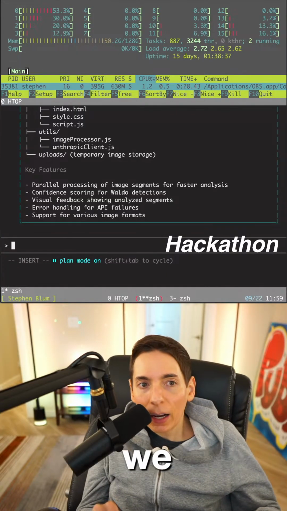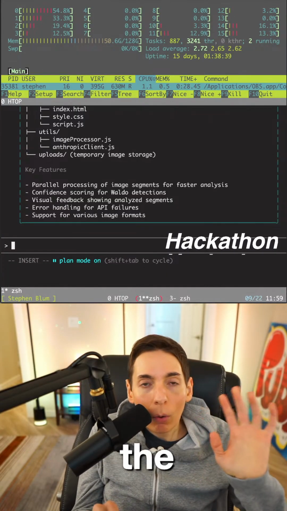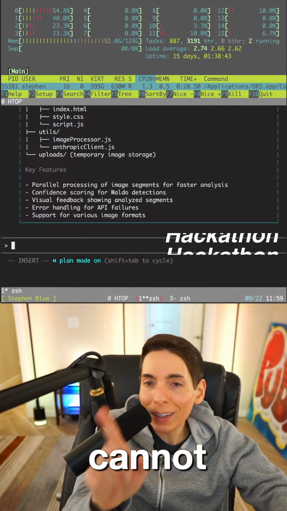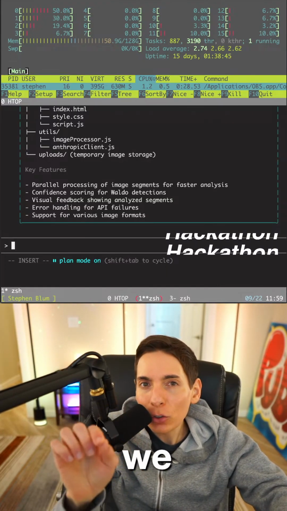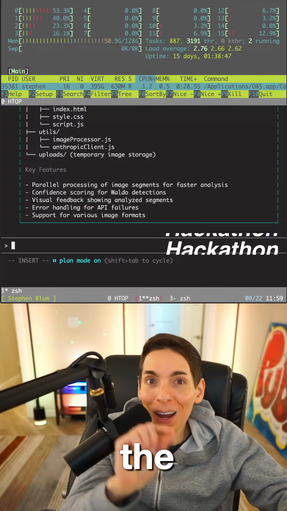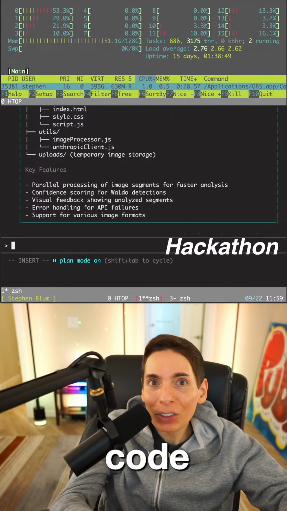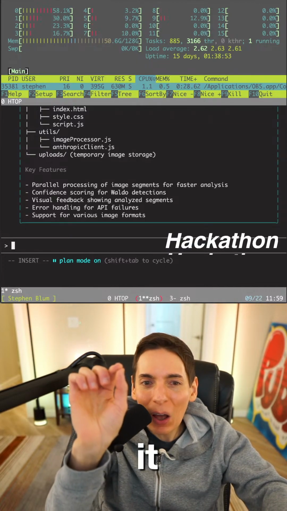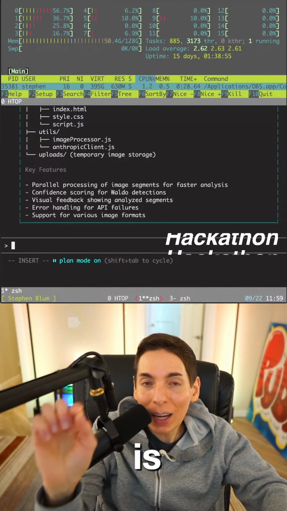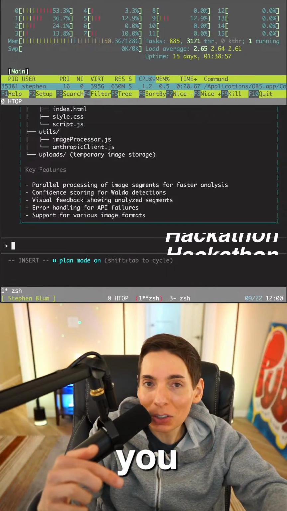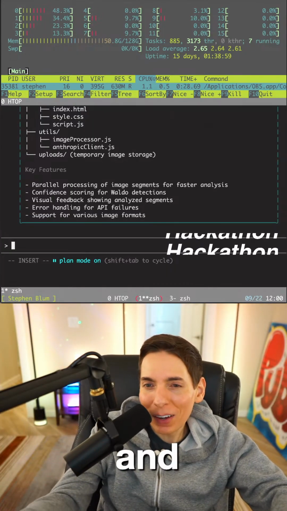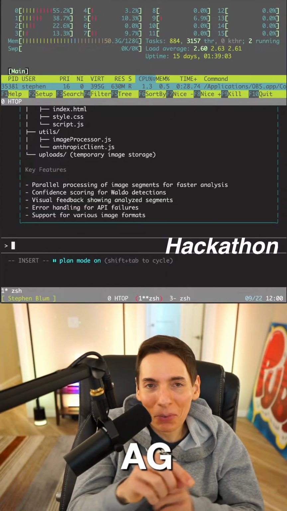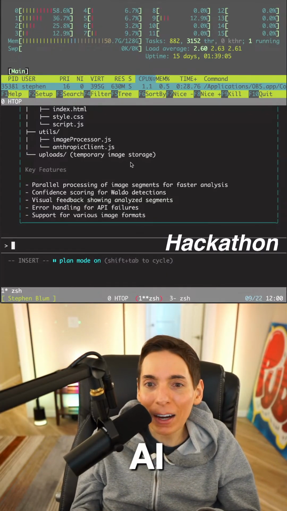We got the hackathon started. The hackathon requires us to use an AI agent to write the code. The rules are we cannot manually edit the code during the hackathon. We always have to use an AI agent. Thank you for the likes, appreciate it. Since you can't manually edit the code, you have to use the AI agent to do it. And I thought it would also be fun to use an AI agent to make an AI agent. So that's what we're doing. We're making an AI agent that can find Waldo.